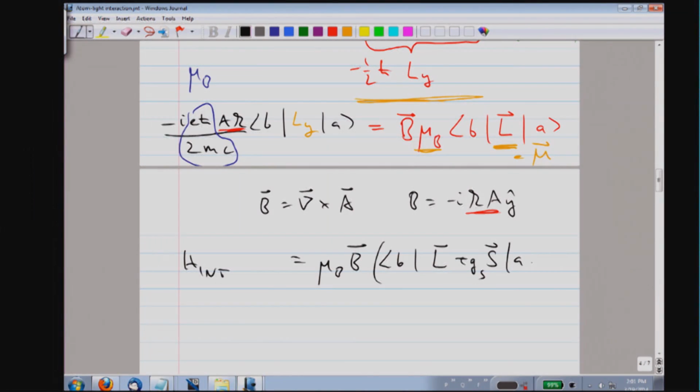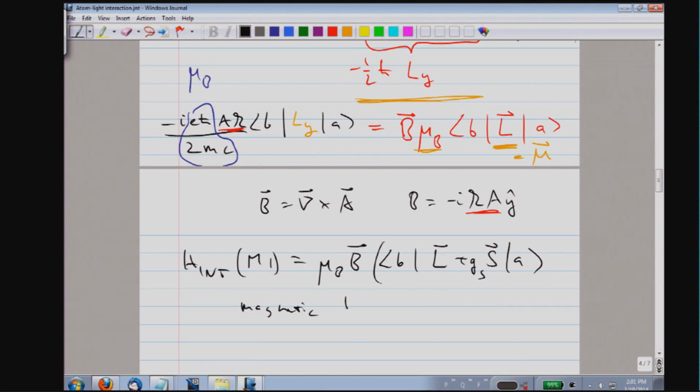And with that, I've derived for you the expression for the interaction matrix element called M1. M1 is the magnetic dipole transitions.